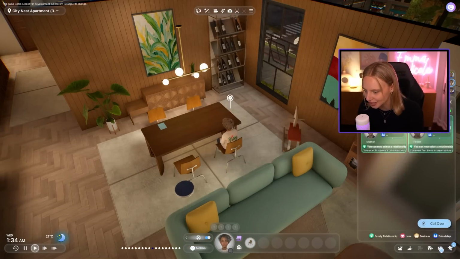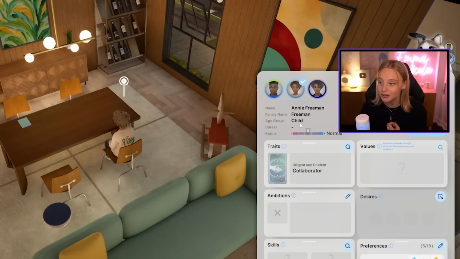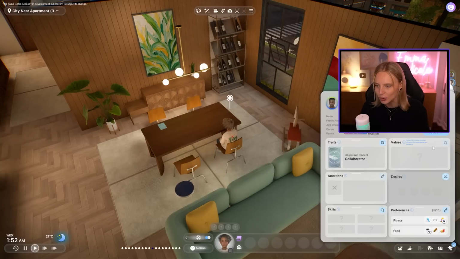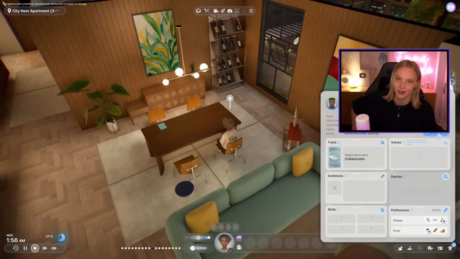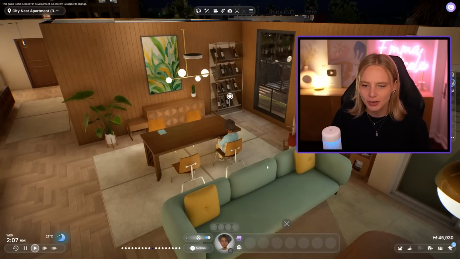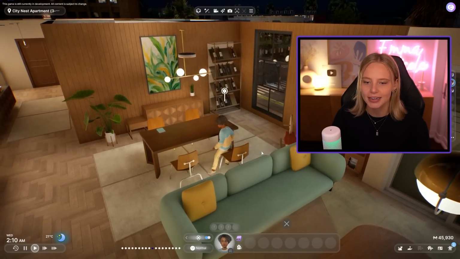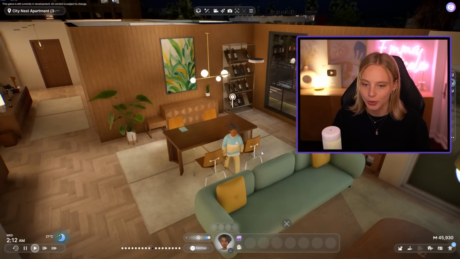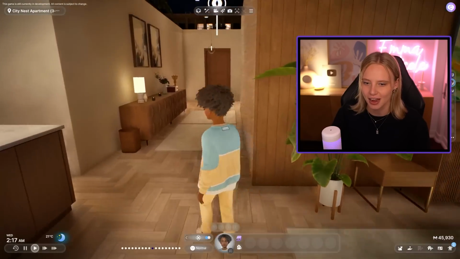How old is Annie now? Annie is a child, so she jumped from toddler to child, and she gets set with neutral karma. We have no values, no ambitions, no desires, no skills, etc. But I am going to edit her fashion. Switched up the color of the pants, and Annie is done. Also, in reflection, it didn't look like there were any birthdays or any prompts when she aged up. It feels like it just happened.